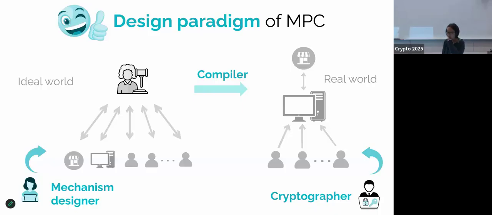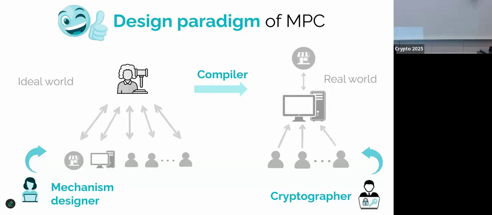So it seems like we may want to get rid of the MPC, but MPC does provide a very nice design paradigm, the real world, ideal world design paradigm, because anytime I talk to mechanism designers, they're very excited about the use of cryptography in mechanism design, but they don't know how to think about crypto.